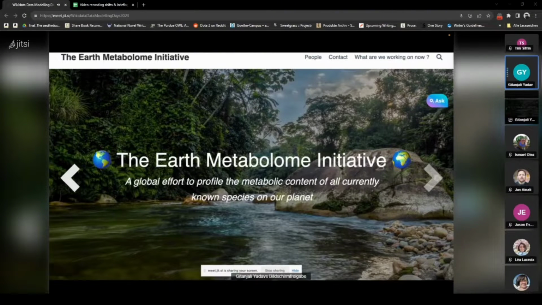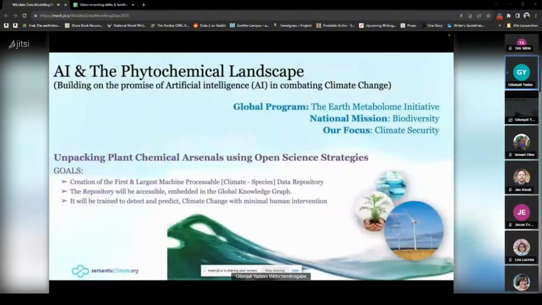I'm a very, very small part of this mega international initiative, and my particular role in this is to bring phytochemistry or the landscape data to become available publicly to as many people as we can among the citizens. It's part of a national mission in my country, India, the biodiversity mission, and our focus particularly is on climate security. We are trying to unpack plant chemical arsenals using open science strategies, which is what I will talk about today.